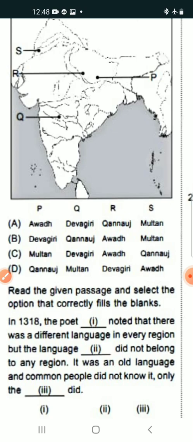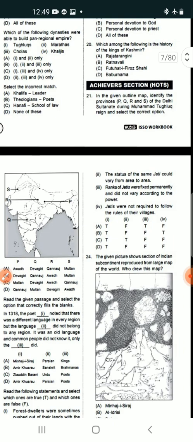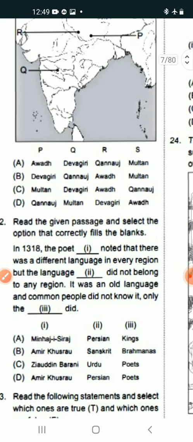The other options have the same names but written in a different order: Devagiri, Kanauj, Awadh, Multan; Multan, Devagiri, Awadh, Kanauj; and the last one, Kanauj, Multan, Devagiri, Awadh.